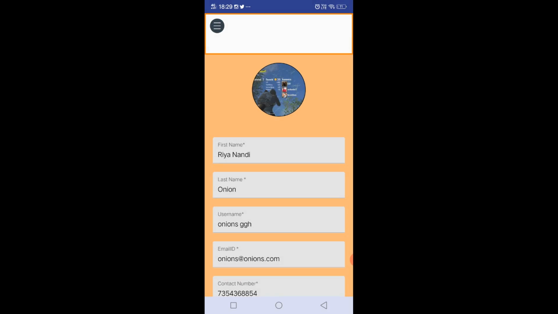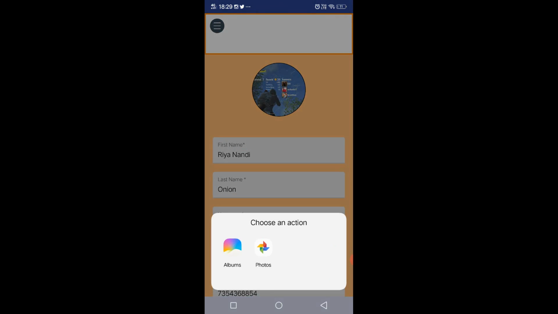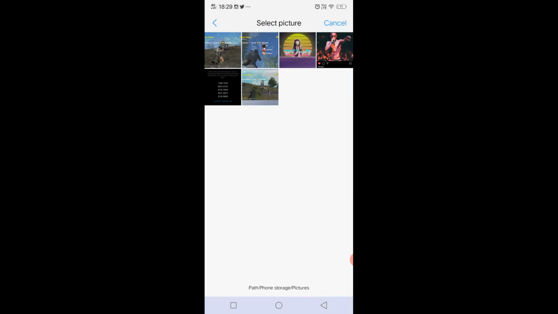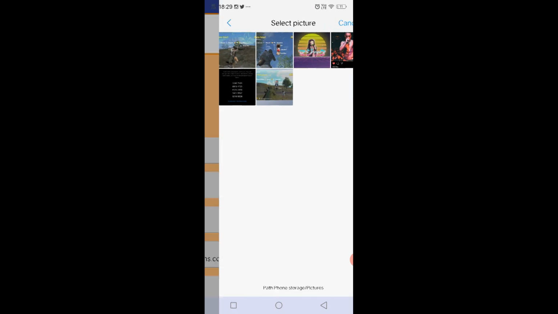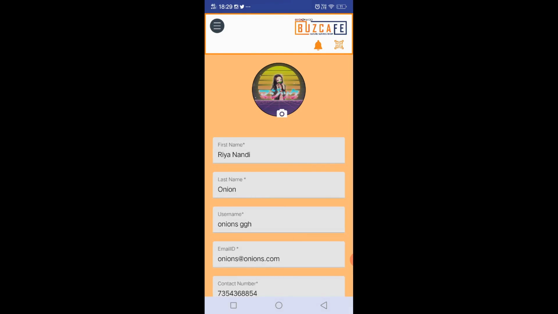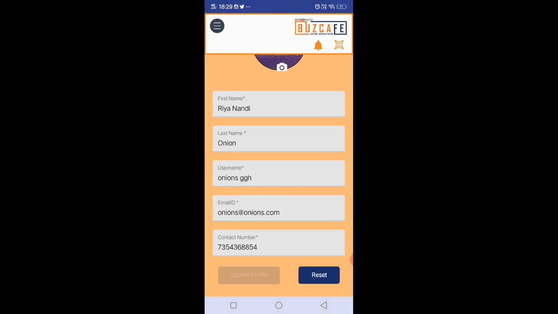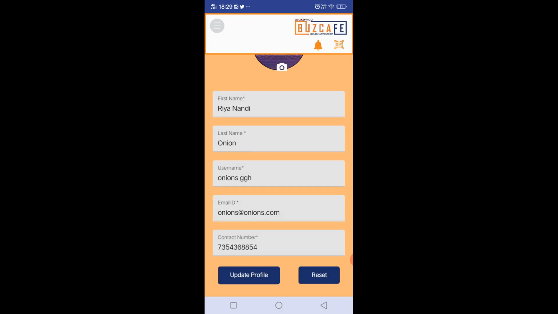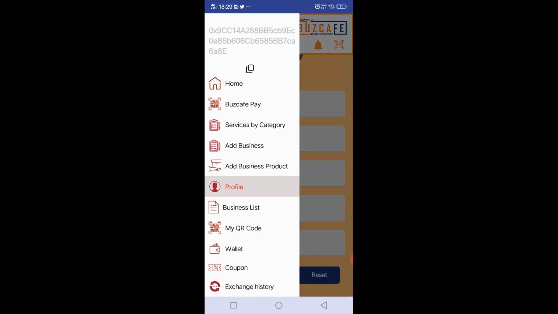So I choose from my library. Then click on this update profile. Profile gets updated successfully.